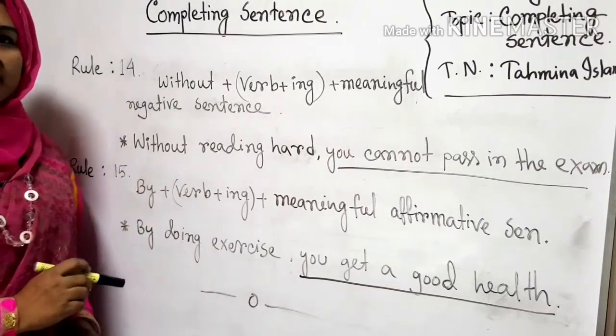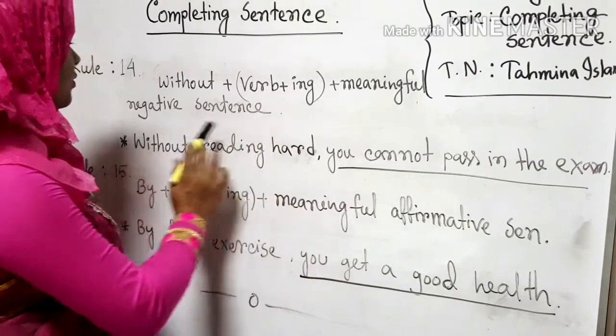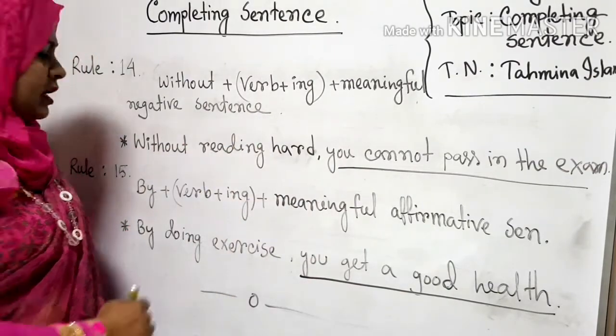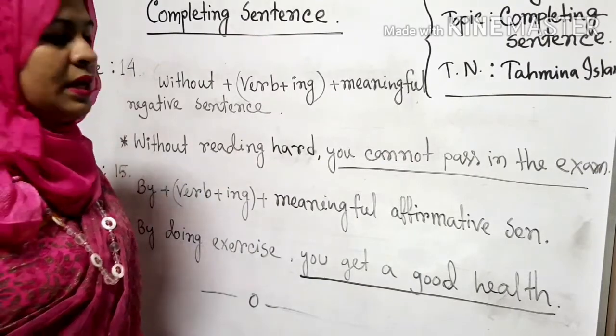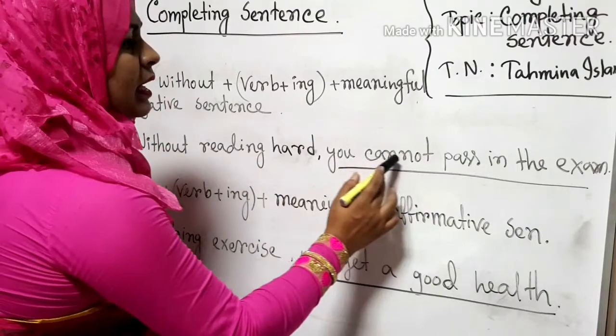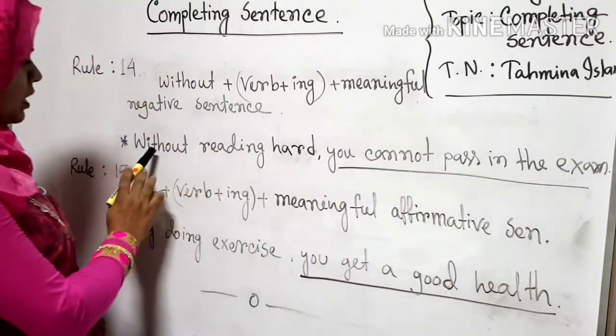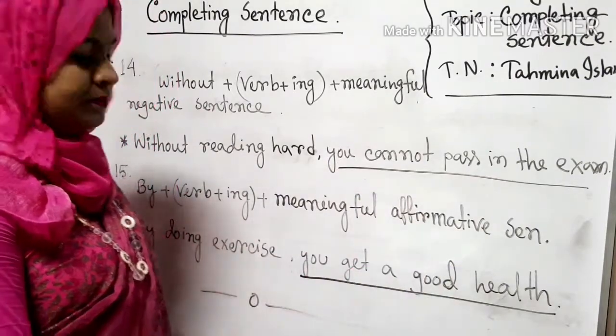Rule 14. Without plus verb plus ing plus meaningful negative sentence. If you find that without plus verb plus ing, then we must use a negative clause, like you can't pass in the exam. Without reading hard, you can't pass in the exam.